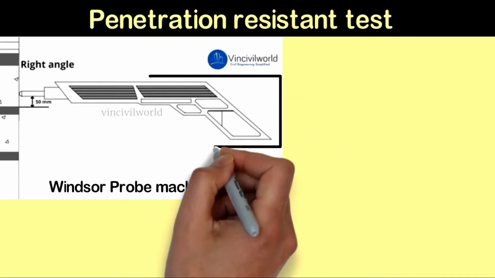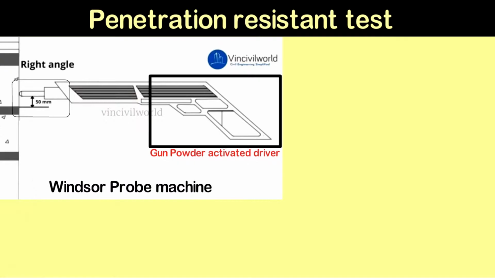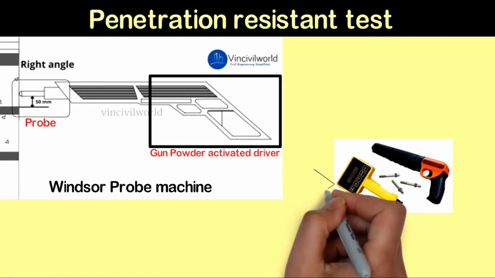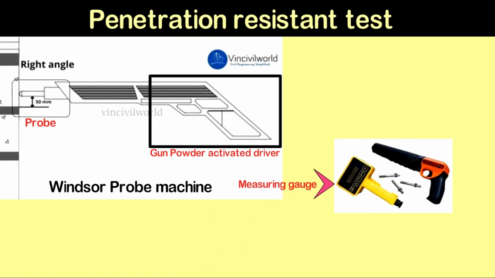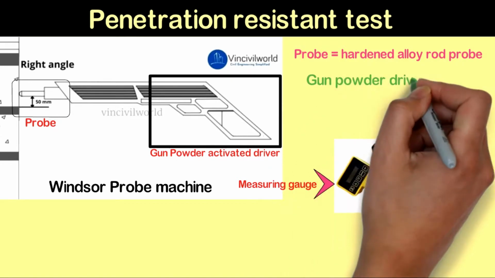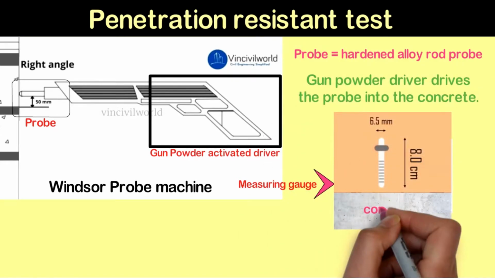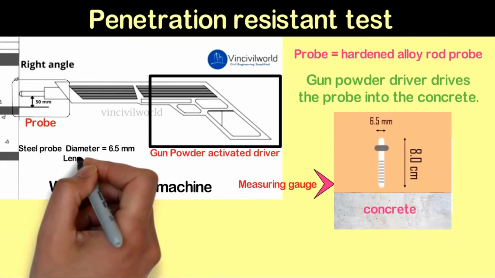The Windsor probe machine consists of a gunpowder-activated driver or gun for driving steel rods called probes, and there is a gauge for measuring the penetration. The probe is a hardened alloy probe. The gunpowder drives the probe into the concrete. The steel probe has a diameter of 6.5 mm and a length of 80 mm.